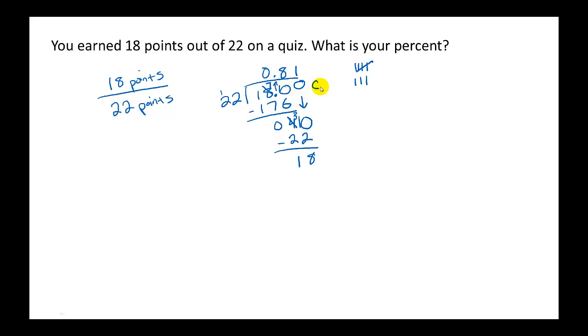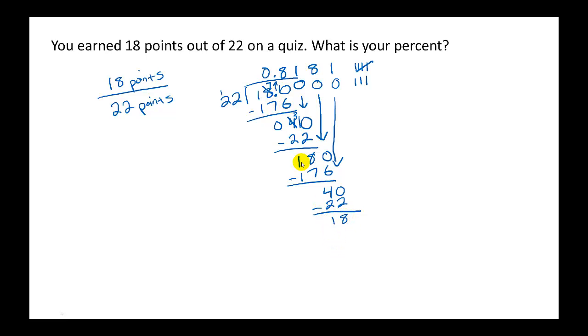We're not done. We're going to add another 0. Bring it down. 22 into 180. Wait a second, that's already happened up here. So I know that it's going to go 8 times, and 22 times 8 gives me 176. When I subtract, I get a 4. When I bring down another 0, that's going to be 40, and we've dealt with that before. So it's going to be another 1, which is another 22. And when I subtract, I'm going to get 18.